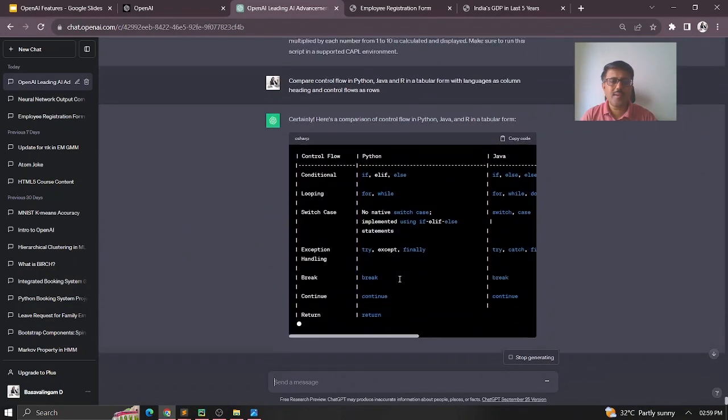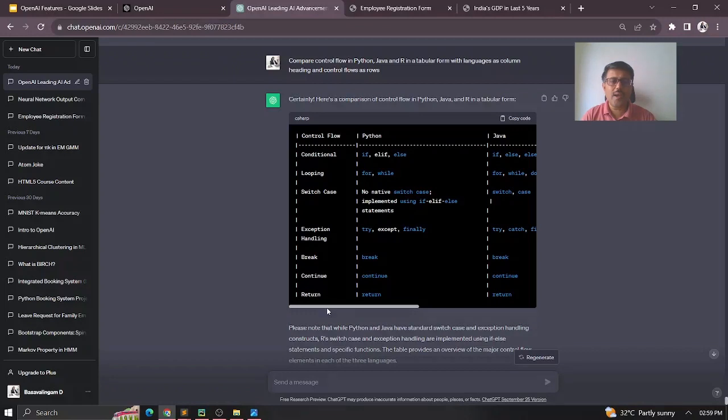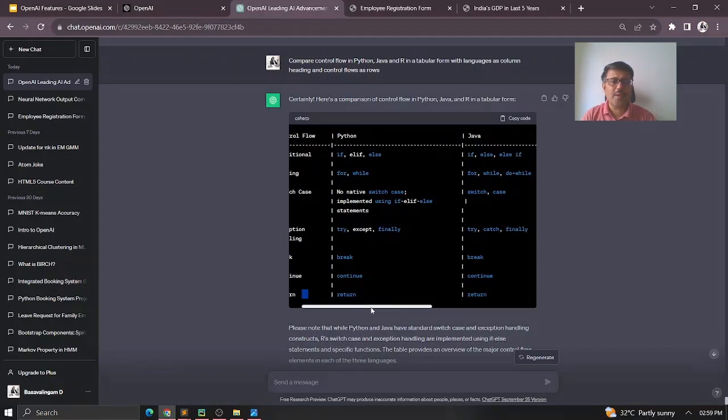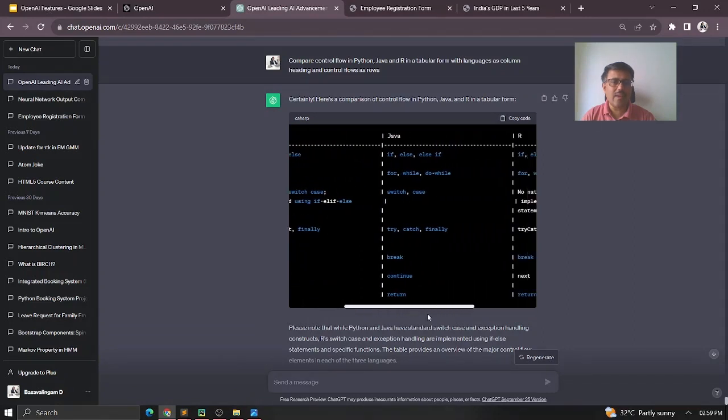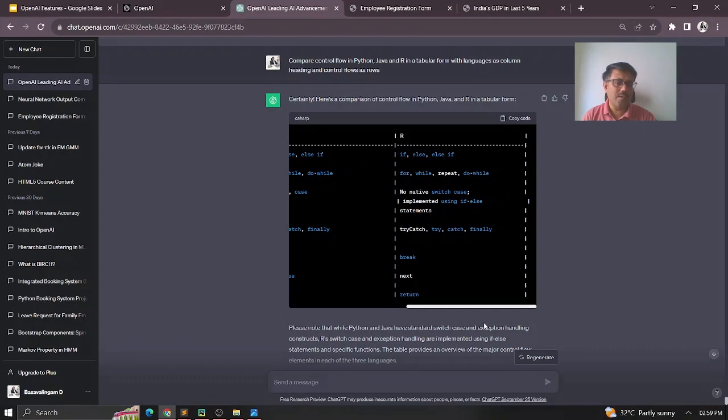So now you can see it here. This is the control flow, and you have conditionals, looping, switch case, exception handling, break, continue. You will have different things, right? In a similar way, you can check how the syntax is in Python, how it is in Java, and then in R, right?